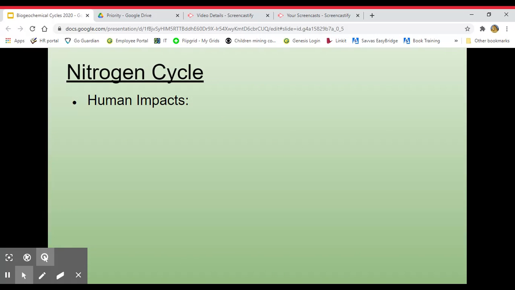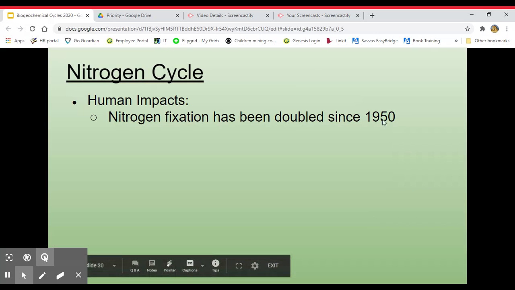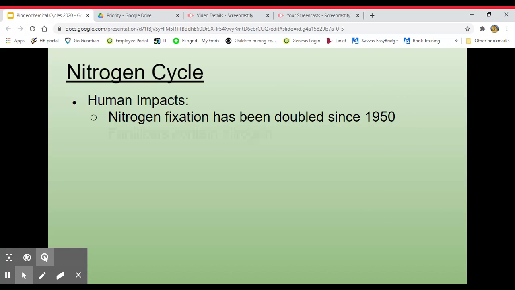All right, the human impacts of the nitrogen cycle. Nitrogen fixation has been doubled since 1950, so we have found different ways to do this, and we have found more efficient ways to do it, so we have actually doubled our efficiency since 1950 when we first started figuring out how to do that. So nitrogen has been fixed at a much higher rate than it did.